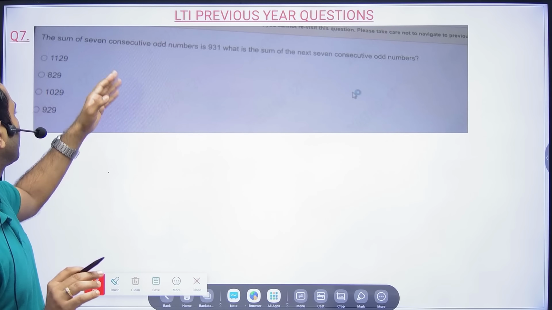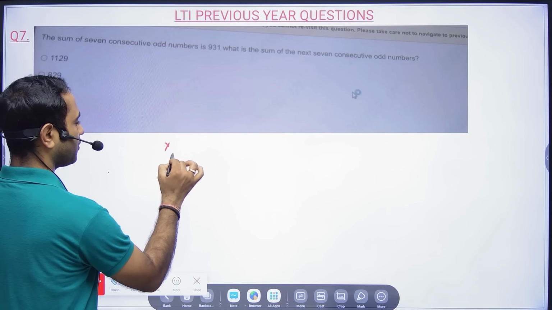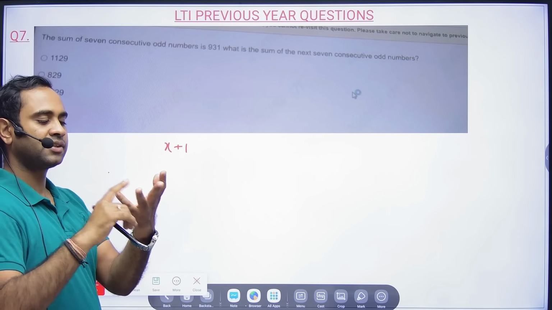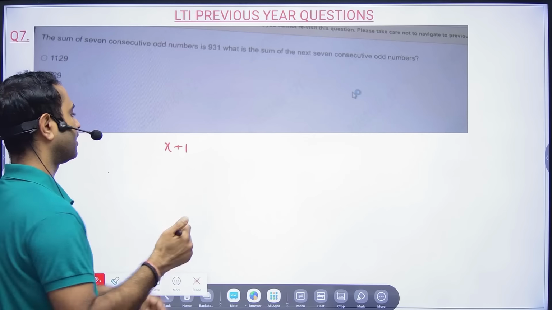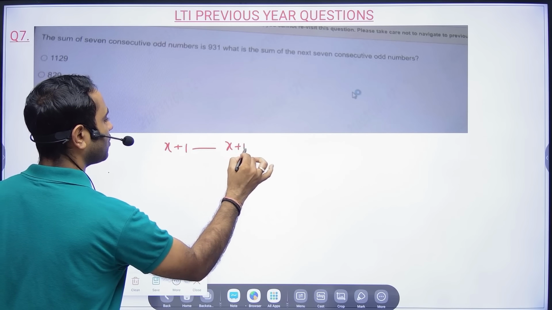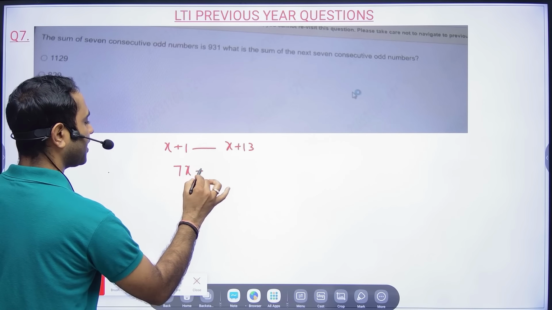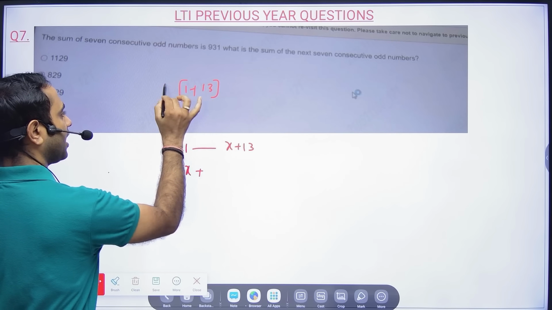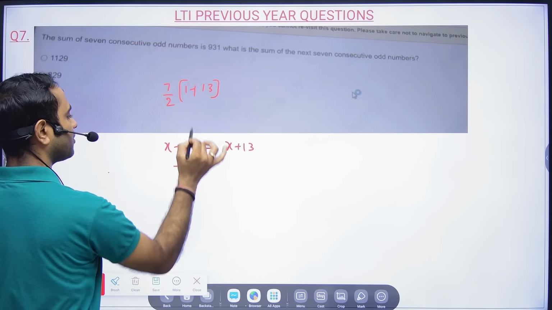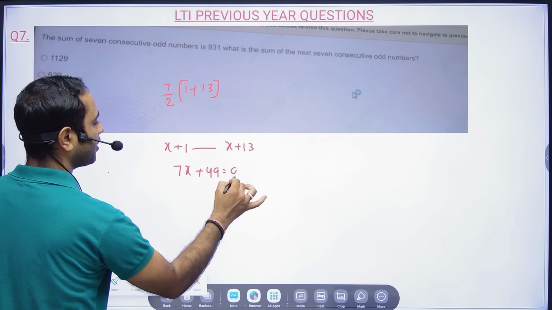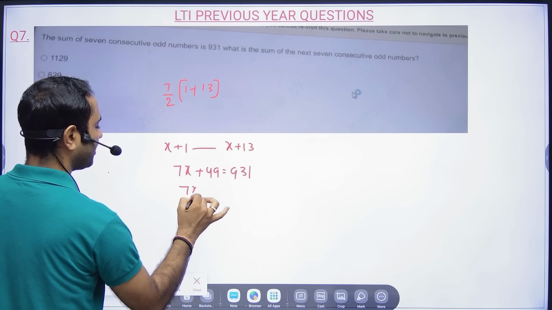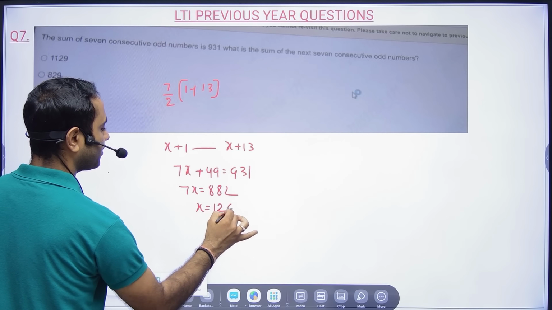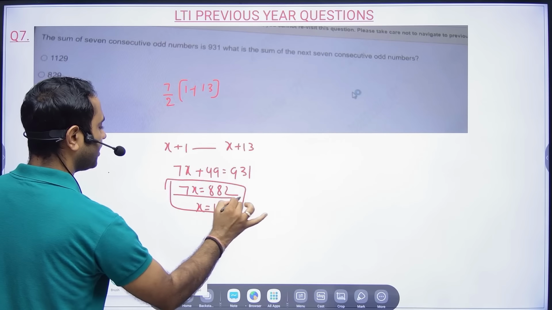The sum of 7 consecutive odd numbers: x plus 1, 3, 5, 7, 9, 11, 13, and the last will be x plus 13. So 7 times x plus, first number is 1, last number is 13, total number of terms is 7, so it will become 49. They have given 931, so 7x is equal to 882 and x is equal to 126. So this is the data we got.